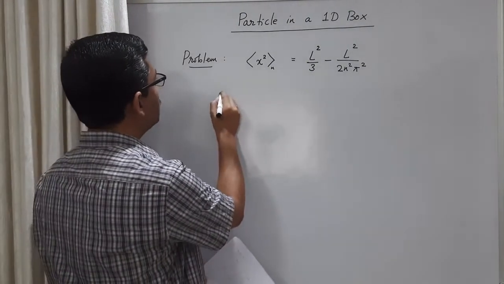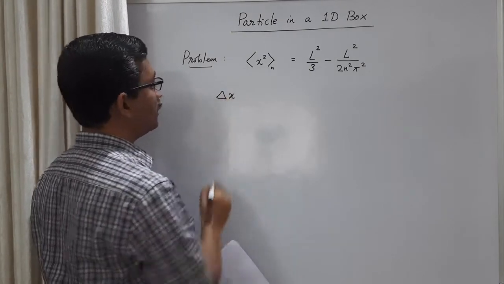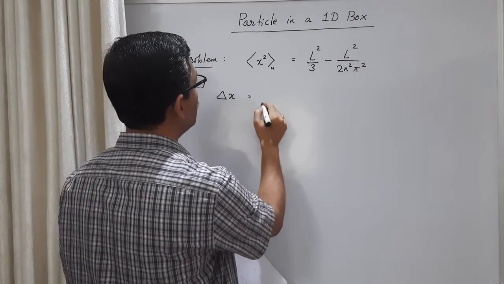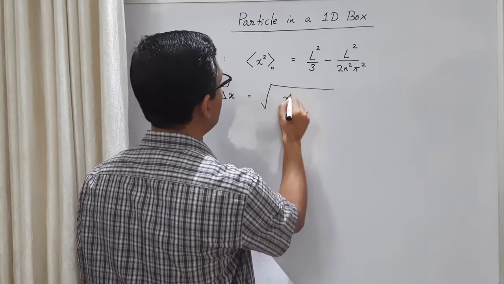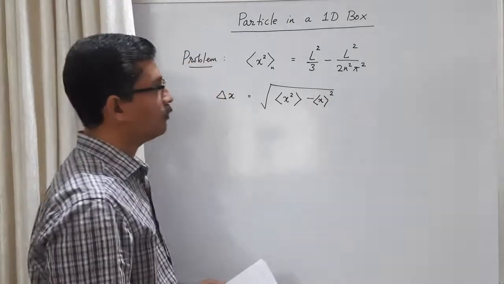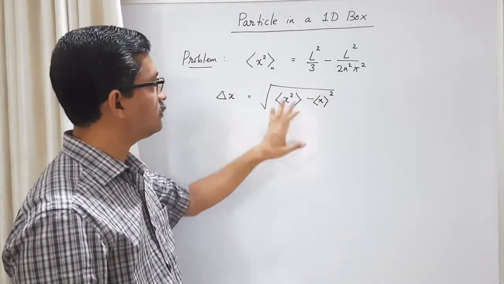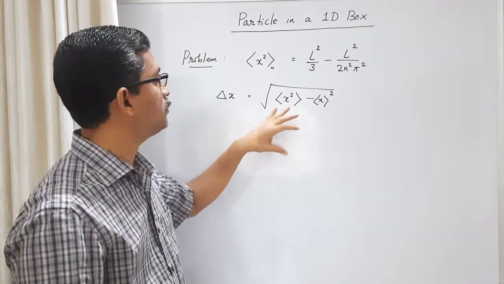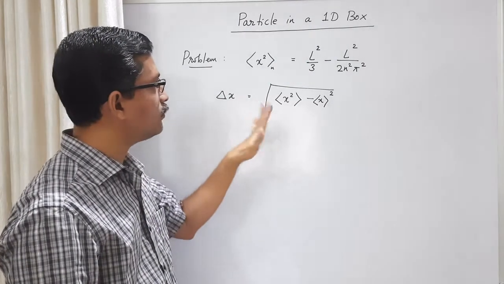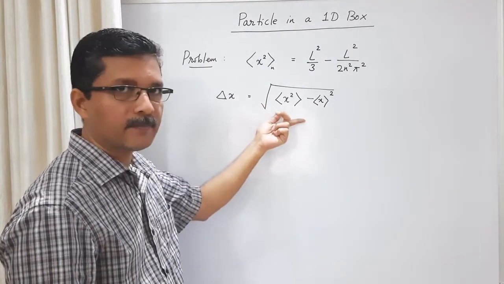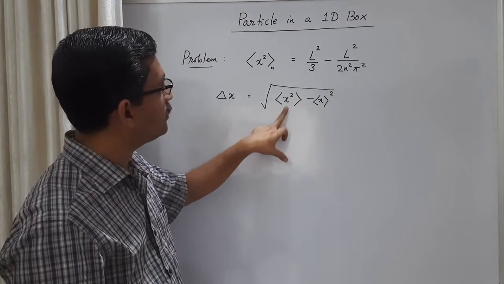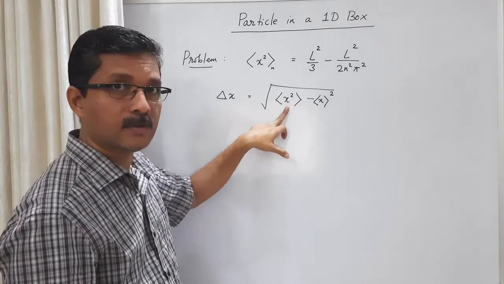Now let us calculate the uncertainty in x. You know that the uncertainty in x can be calculated by this formula: square root of the average of x² minus the square of the average of x. Now this we have discussed in one of the previous classes, so I am not going into the details now. There are two ways of calculating the uncertainty, and this is the easier way. Now we have calculated the expectation value of x, and this is the result of the expectation value of x² for the nth state.